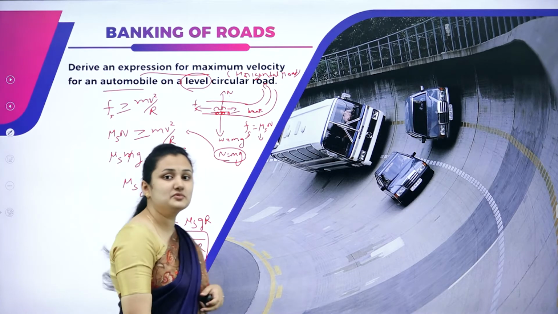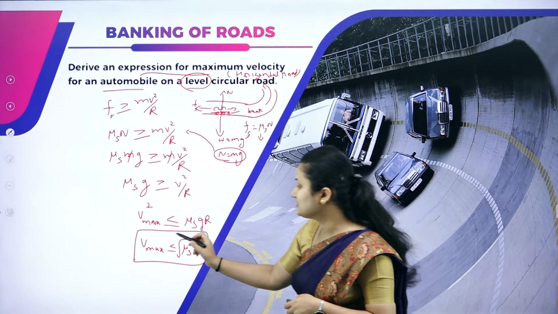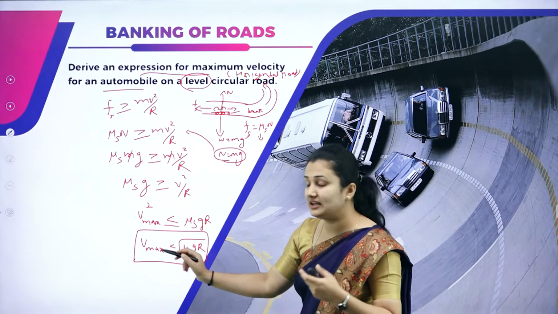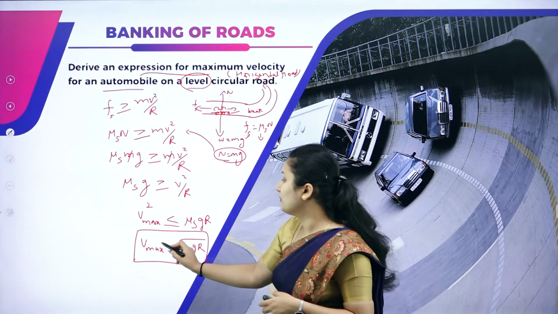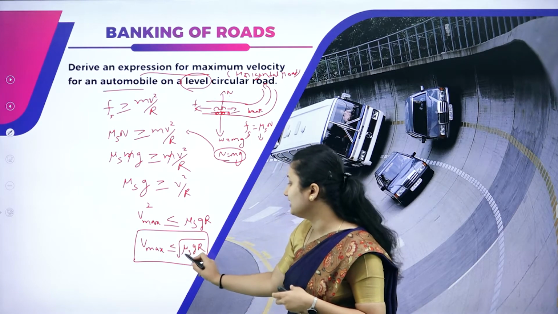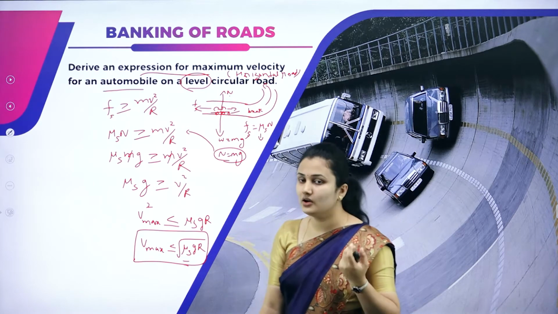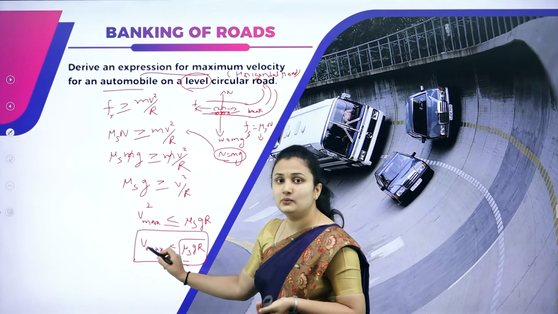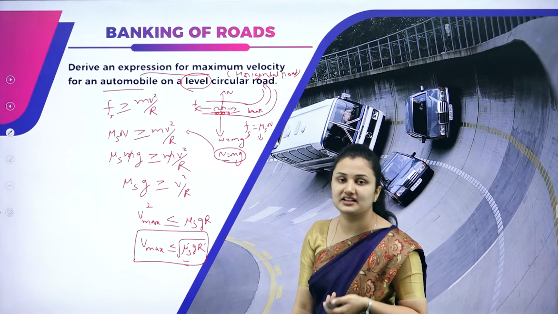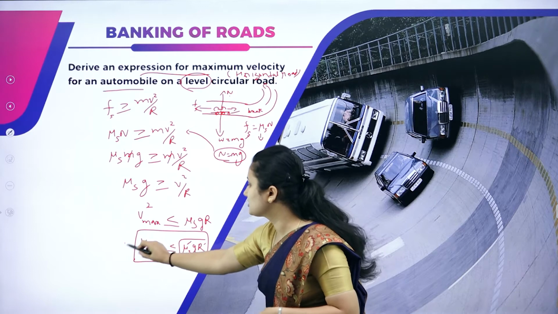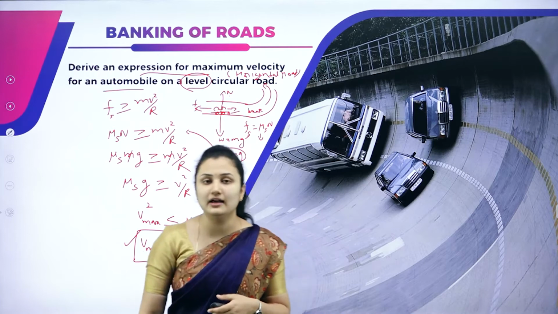So this is the maximum safe speed required by a car to take a safe turn. If the value of speed is greater than this value, then there is a chance of the car skidding. The speed must be less than or equal to this value. This v depends on the static friction mu s and the radius R. It is independent of mass. This is the expression for maximum velocity for an automobile on a level circular road.